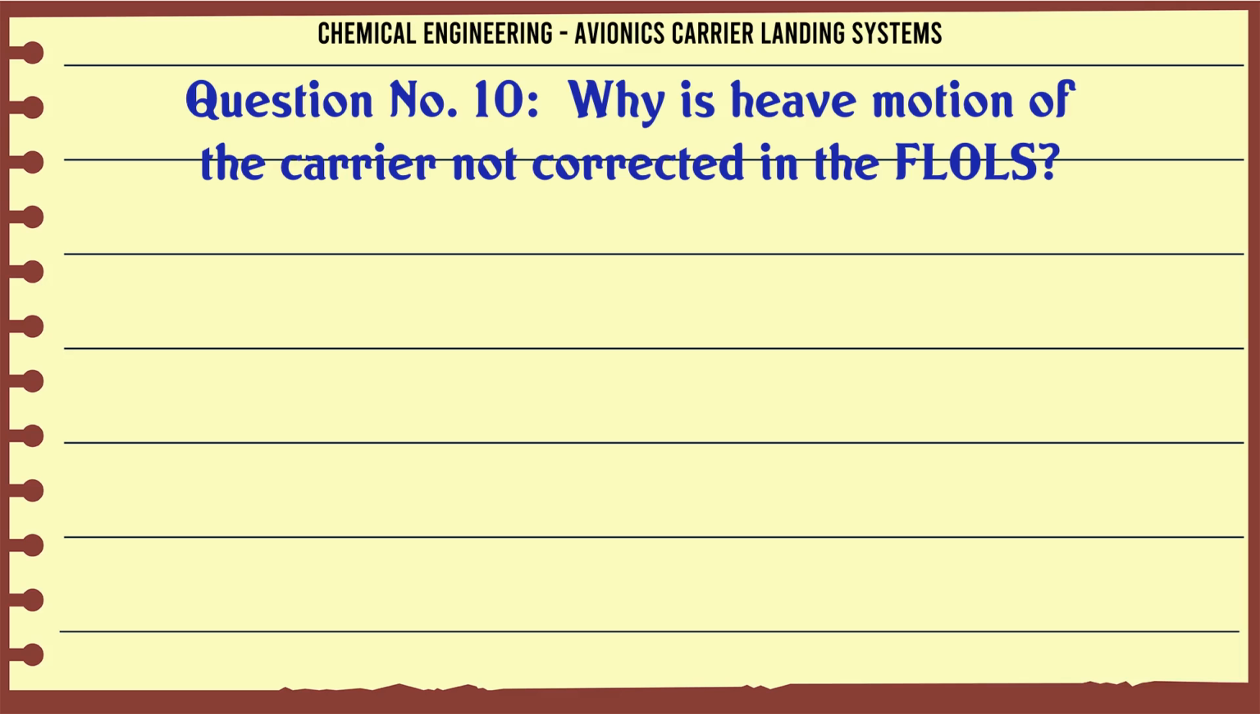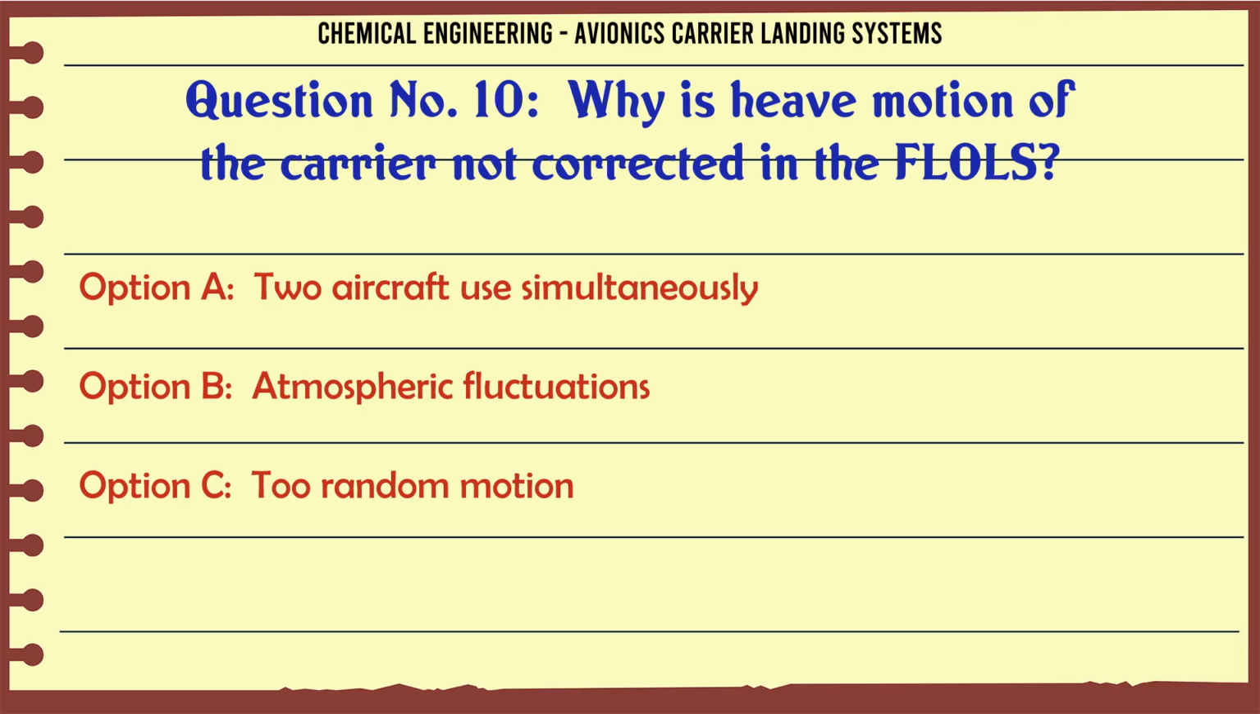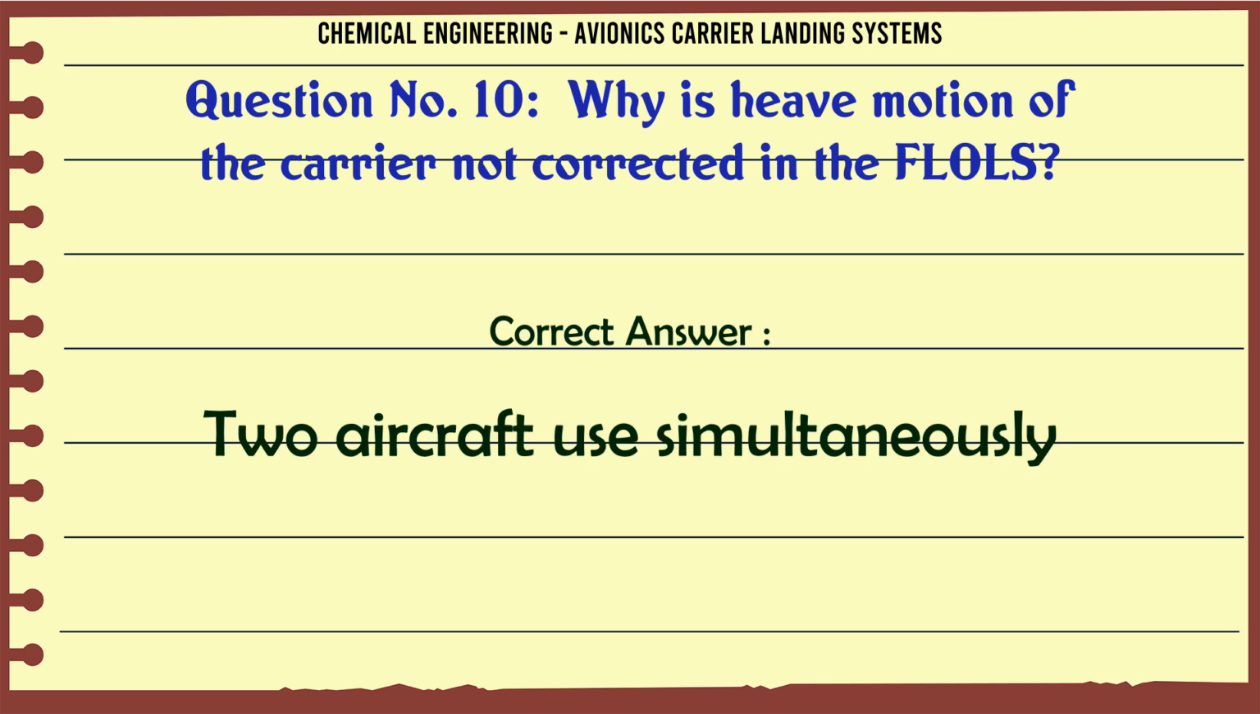Why is heave motion of the carrier not corrected in the FLOLS? A. two aircraft use simultaneously. B. atmospheric fluctuations. C. two random motion. D. not economical. The correct answer is two aircraft use simultaneously.